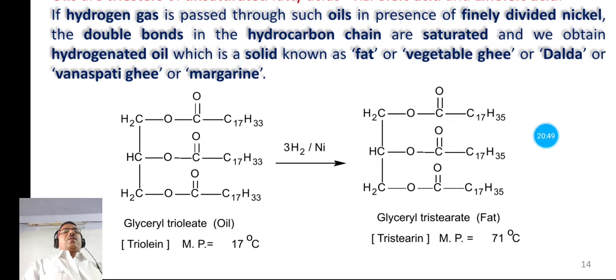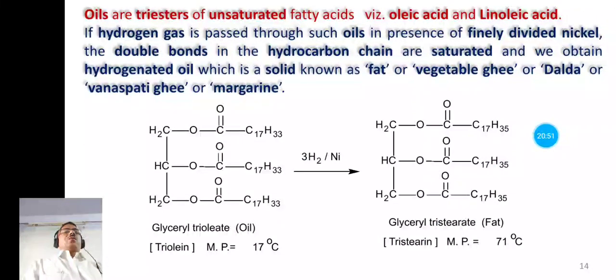So when hydrogen gas is passed through oils in the presence of finely divided nickel, the double bonds in the hydrocarbon chain are saturated and we obtain the hydrogenated oil. And this hydrogenated oil is in solid state and it is known as fat.